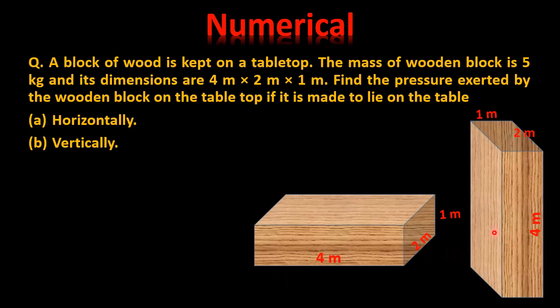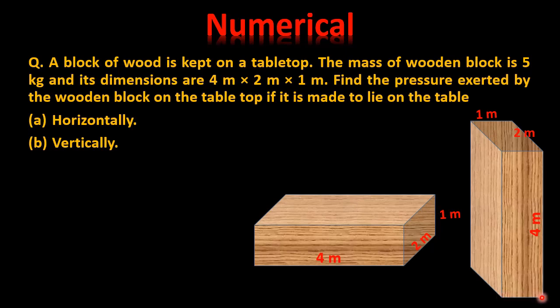So what makes the difference in the two here is the surface area which is in contact with the table surface. If it is kept horizontally, then the surface area which is in contact with the table surface is this bottom having the length 4 meter and breadth 2 meter. But if it is kept vertically, then this lower part, which is very small compared to this one, will be in contact with the surface of the table, and this surface has the length 2 meter and breadth 1 meter.